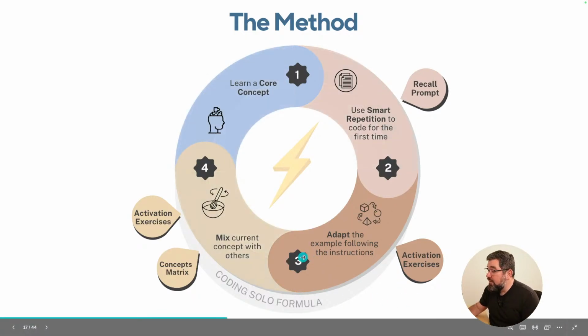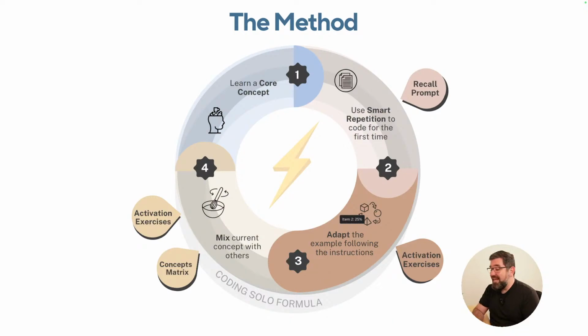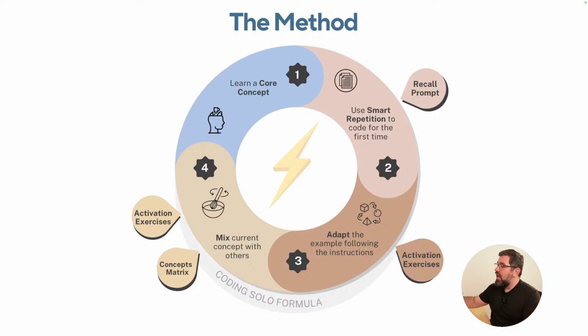Okay, so step number 3 is adapt. In adapt, you're gonna take everything that you learned in step number 1, learn a core concept, and step number 2, and you're gonna introduce some small variations on the concept that you're learning. You're still gonna be using what I call smart repetition, and this allows you to memorize, to translate your thoughts into code.